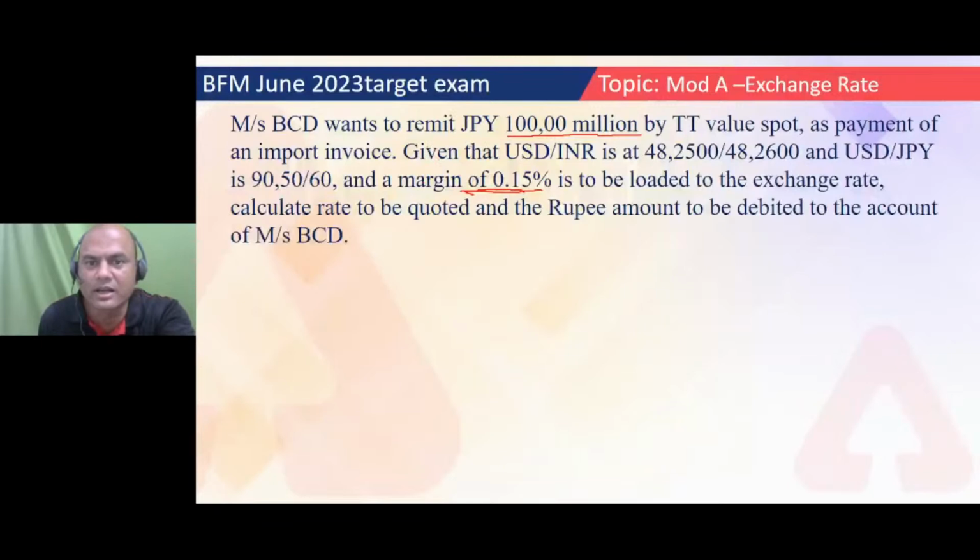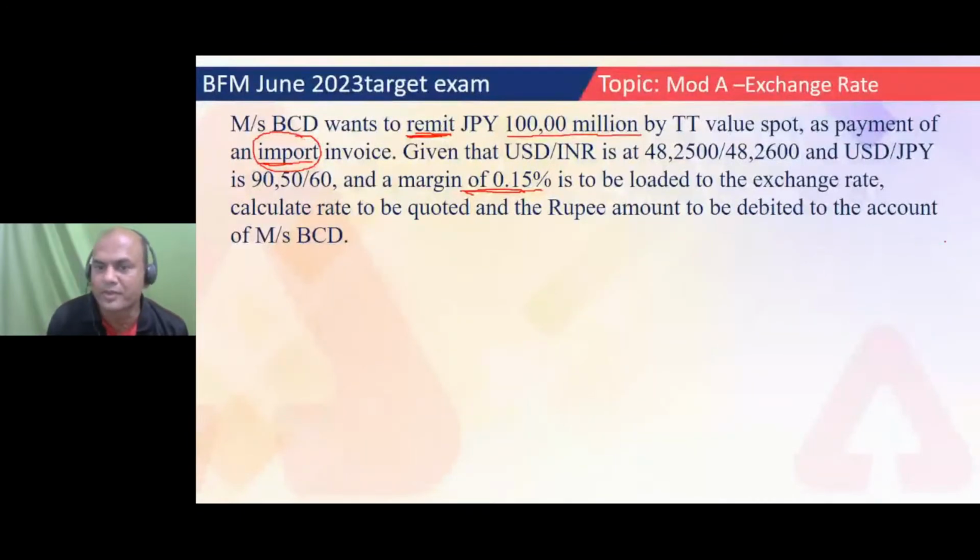So the JPY is 10,000 million by TT spot, and these are the rates given. Now I have to remit JPY. Whether this is an import transaction or export transaction, it is import, because there are two hints in this problem. One is this remit. Remit means I'm giving out the money, and second is this import invoice given. Even in exam, if they don't mention this import word, then also you have to understand that this is the import transaction. Why? Because remitting JPY, JPY is going out.